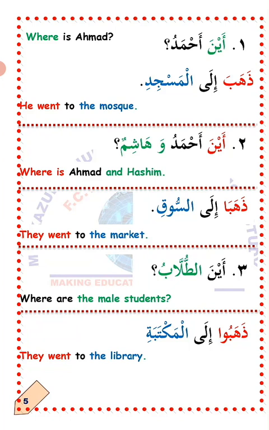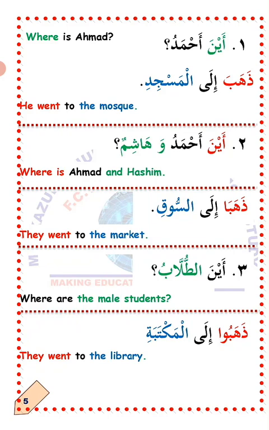Ithnan, number 2. Aina Ahmad wa Hashim? Where is Ahmad and Hashim? The question is being asked about Ahmad and Hashim, and both of them are male, which means a dual masculine verb is going to be used. So now the answer: Dhahaba ila suq. They went to the markets.